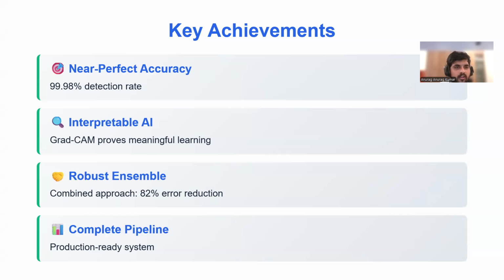So to summarize, we were able to get near perfect accuracy. Next is interpretable AI, where Grad-CAM proves meaningful learning, as I showed previously from the visualizations that we were able to generate. And the third part is a robust ensemble. We showed how combining models can dramatically reduce errors by 82%. And last, a complete pipeline, where we built a full system from data processing to deployment that's ready for further validation and testing.